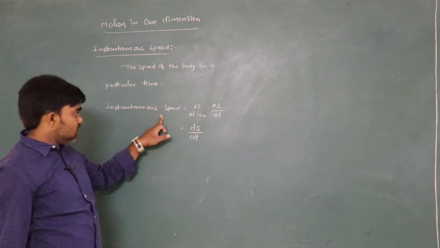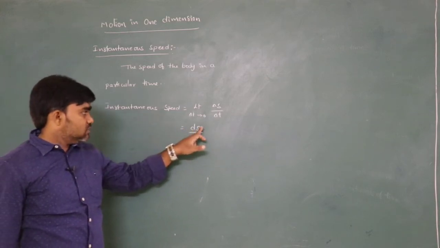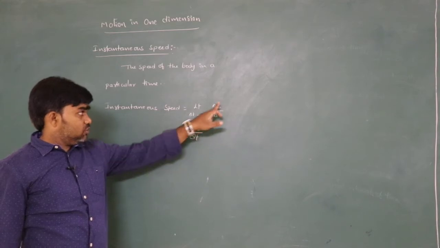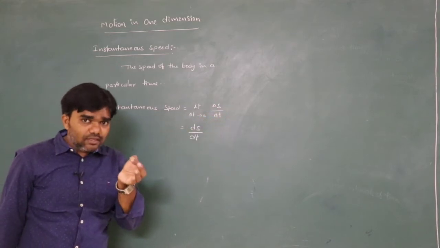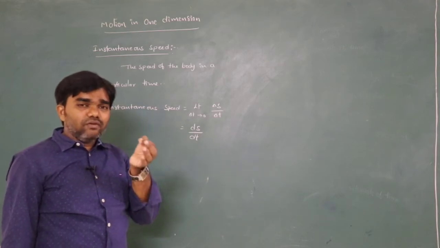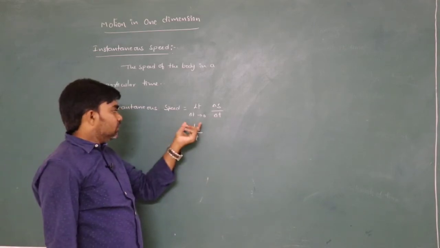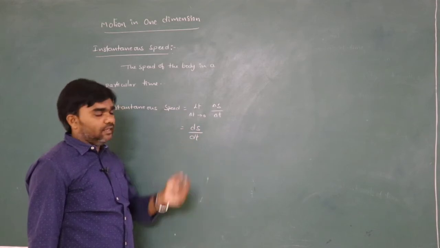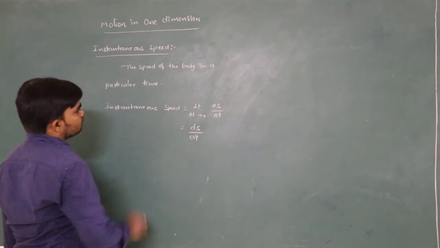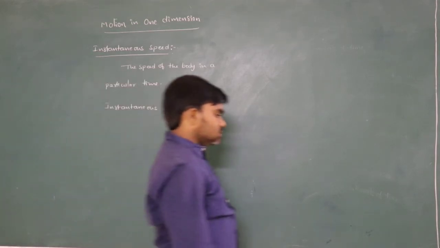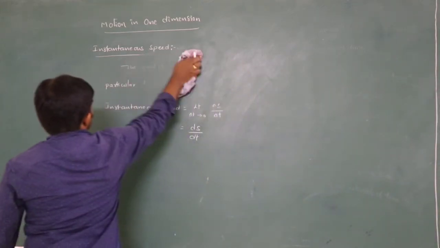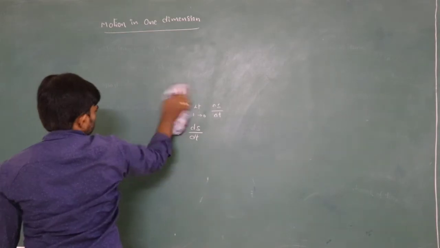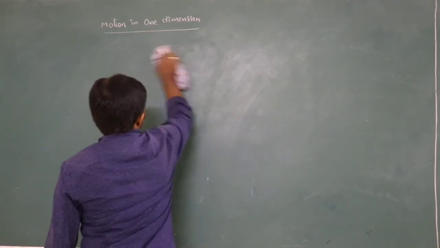Simply we can write that instantaneous speed can be defined as limit delta t tends to 0, delta s by delta t. Delta t tends to 0 means the time interval is very much less, in that very short interval of time, that is equal to ds by dt. So this is about instantaneous speed. Next, in the same way we can define velocity, average velocity, instantaneous velocity, uniform velocity, non-uniform velocity.